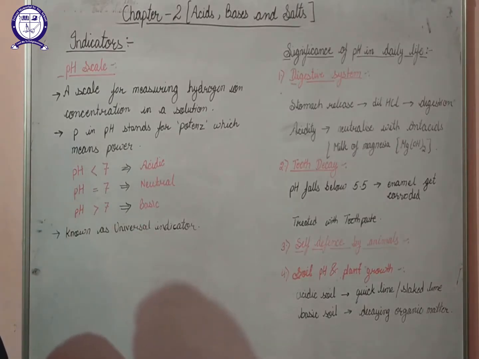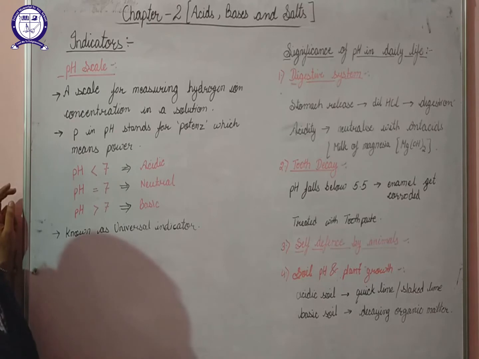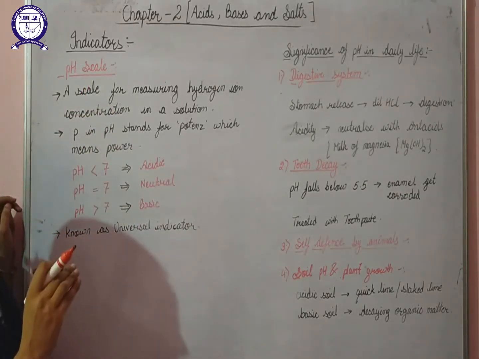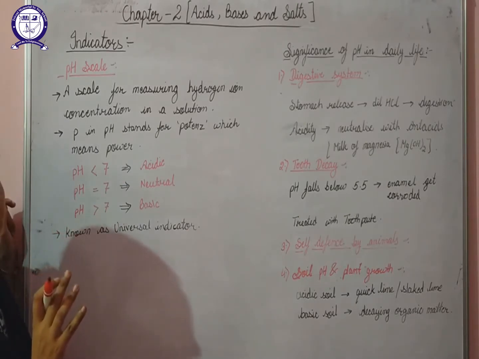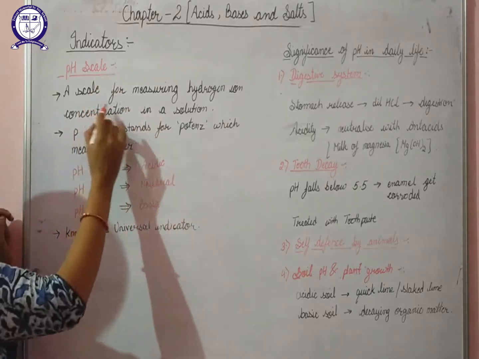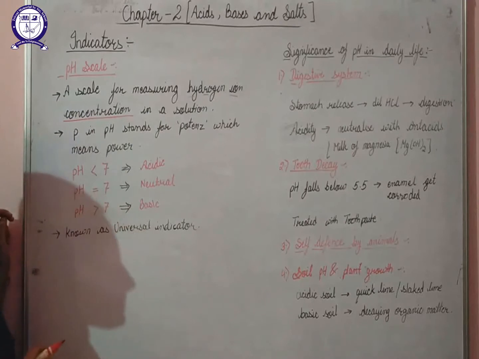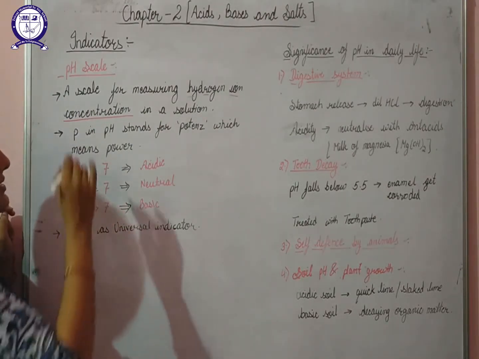Next is pH scale. Now this pH scale is our universal indicator. Till now, the indicators that we have studied can only determine whether a particular substance is acidic or basic, but this can determine the level of acidic behavior or the level of basic behavior of a particular substance. So this scale basically measures the hydrogen ion concentration in a solution.